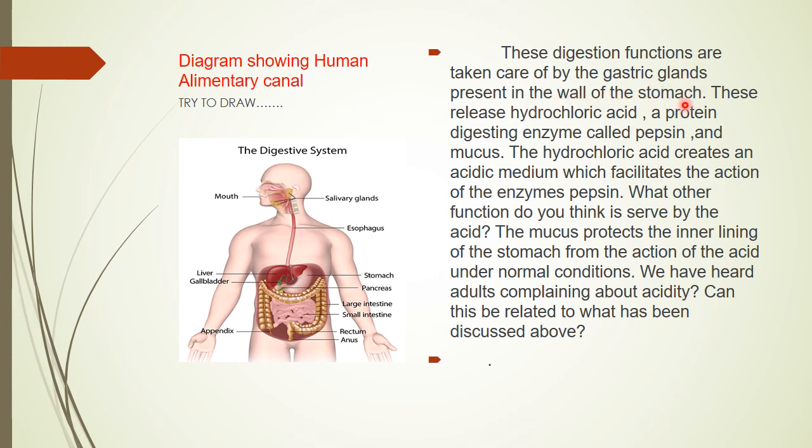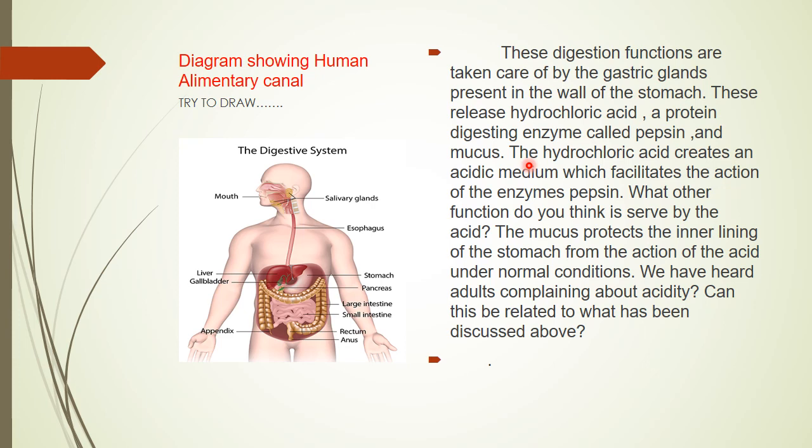So this digestion function is taken care of by the digestive glands present in the wall of the stomach. These release the hydrolytic enzyme HCl and a protein digestive enzyme called pepsin. As I told you, the digestion of protein takes place here. And the mucus, why? Because if HCl is released in the stomach, the medium is acidic. So this acidic medium can cause harm to the wall of the stomach also.